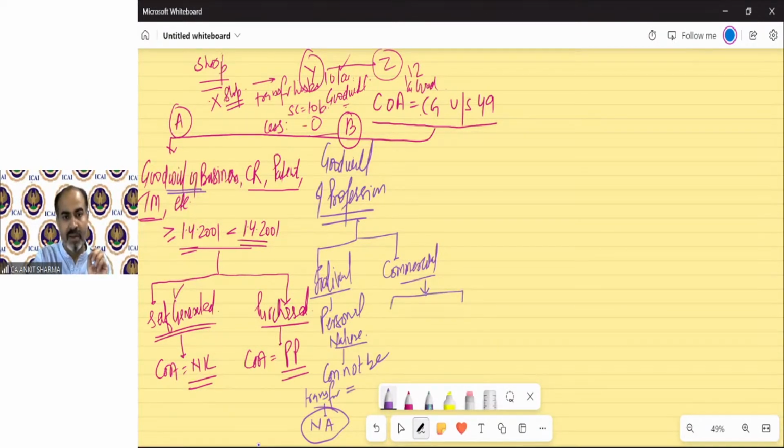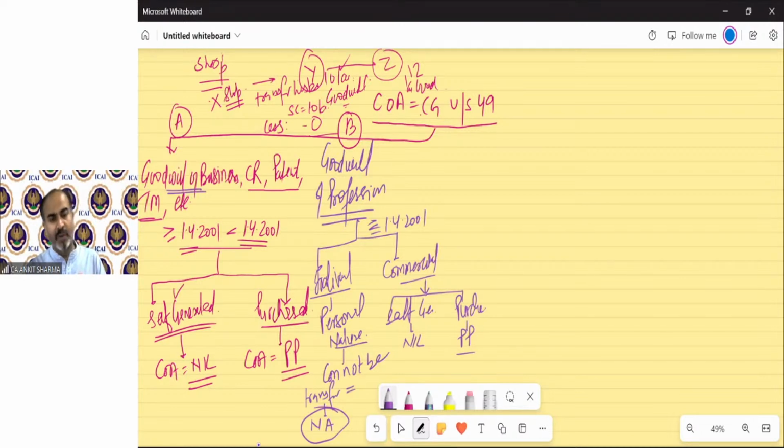Same concept. Does not matter before or after 1/4/2001. Again, if it's self-generated, it will always be nil. If it is purchased, the purchase price. Same concept will be applicable. So we have read all the intangible assets provisions: goodwill of business, copyright, patent, trademark, goodwill of profession, etc.